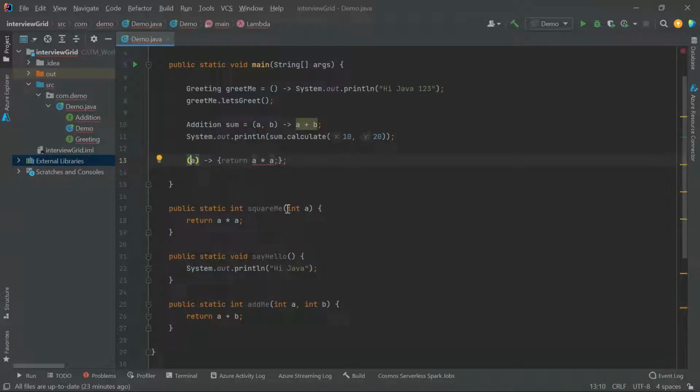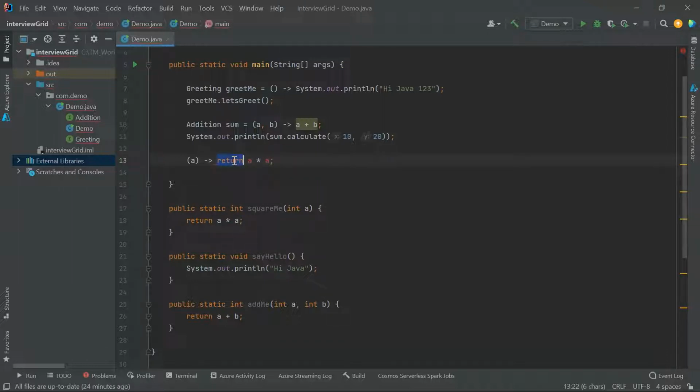For any lambda expression, whatever we have before the parentheses, we remove all of it: the access specifier, the name, the return type, everything. Only the parentheses remain, and for the argument you just give the variable name, you don't have to specify the type. And if you have a single statement in the body, you can eliminate the curly braces. This is what I showed you last time.